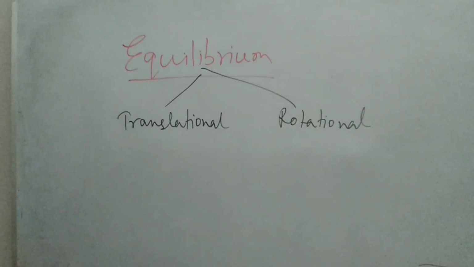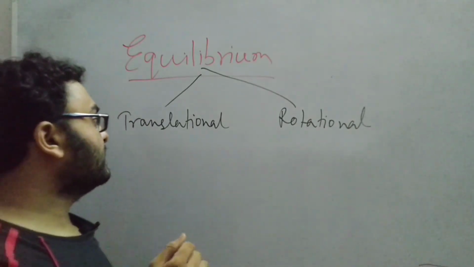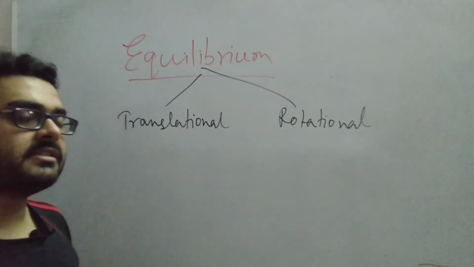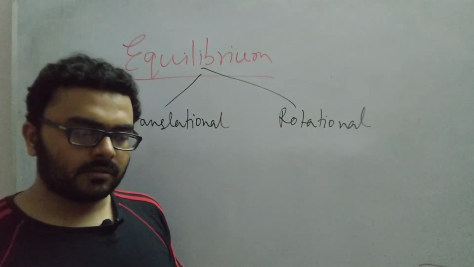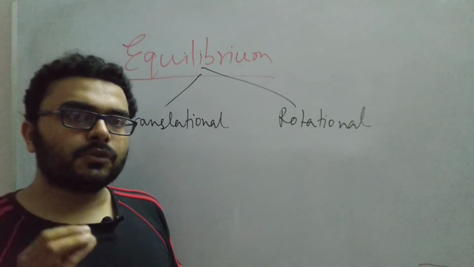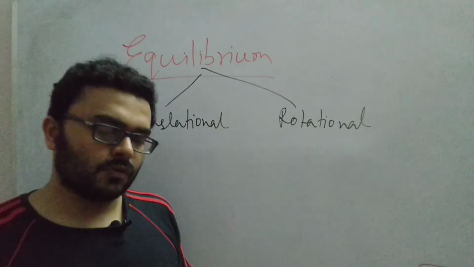Now when you think of translational equilibrium, what are we trying to say? When a body is in translational equilibrium, the total or net force acting on the body turns out to be 0.